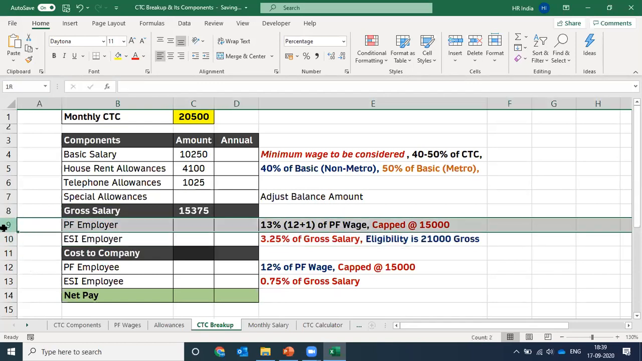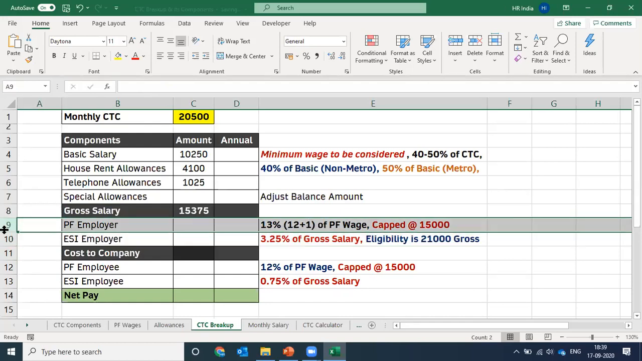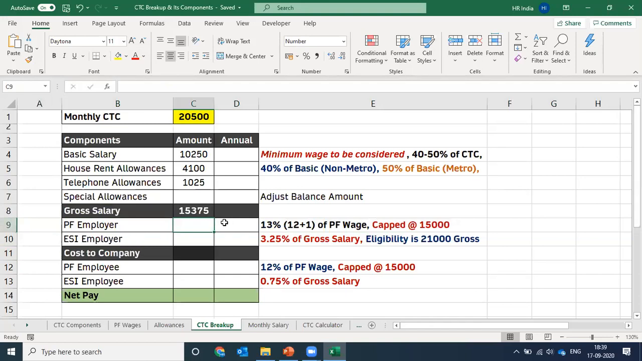These contributions can be PF, ESI, or labor welfare fund, right? So PF and ESI is something which is applicable in every state. That is why I have taken PF and ESI majorly here for the calculation of employer's contribution. Now, first let's calculate the PF contribution of an employer. What is the rate of employer's contribution in PF?